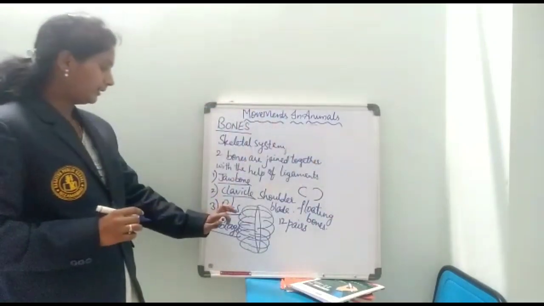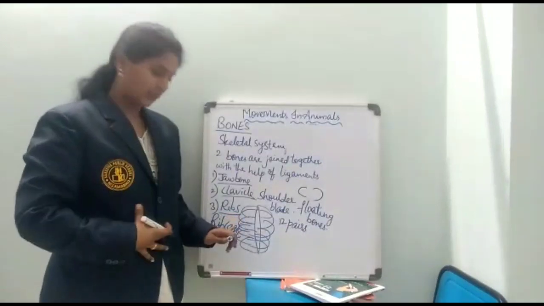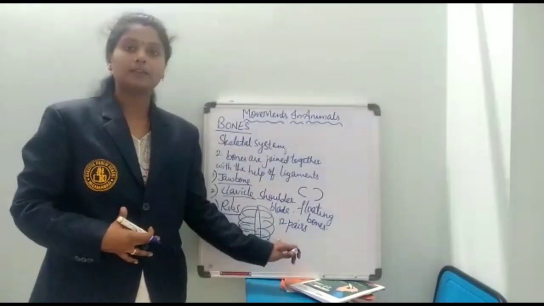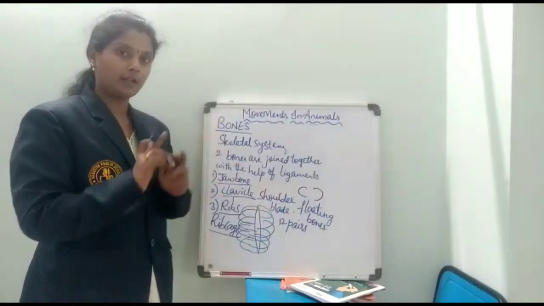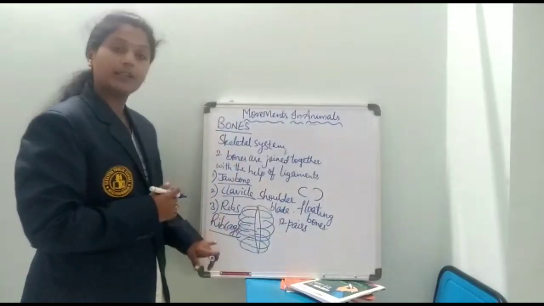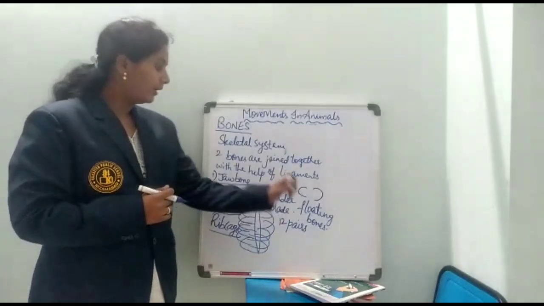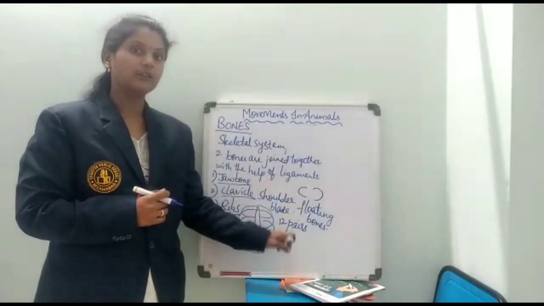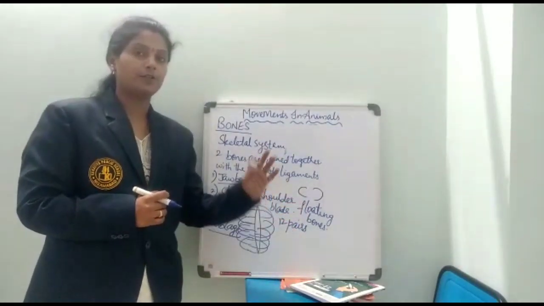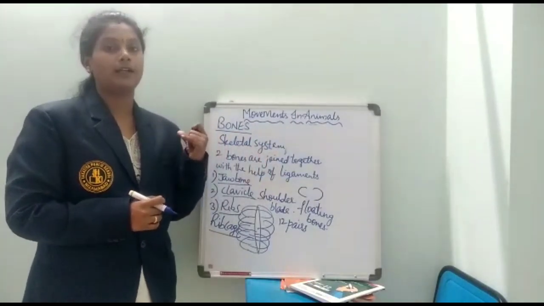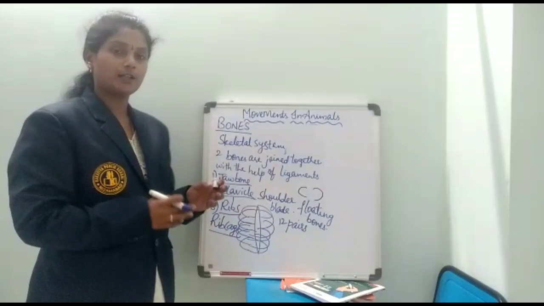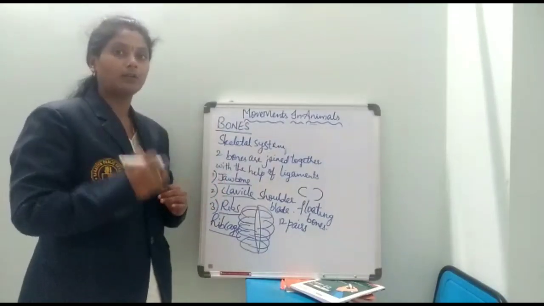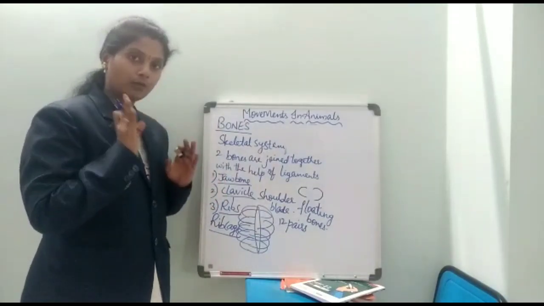Okay, the rib cage is present in the chest region. Around 12 pairs of bones are present, arranged in a cage-like, ring-like manner. That's why we call it a rib cage. It has 12 pairs of bones, and one end of each bone is attached to the breastbone and the other end is attached to the vertebral column. Out of these, 10 pairs are attached on both sides, but only 2 pairs are attached on one side only,